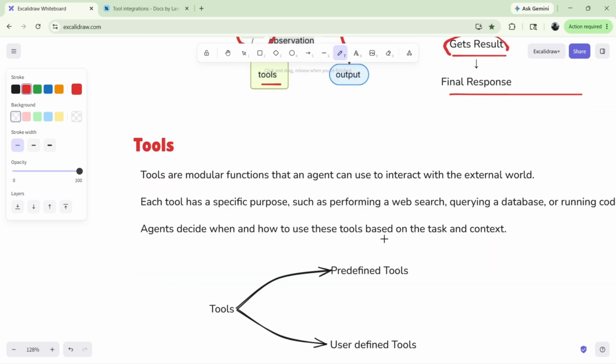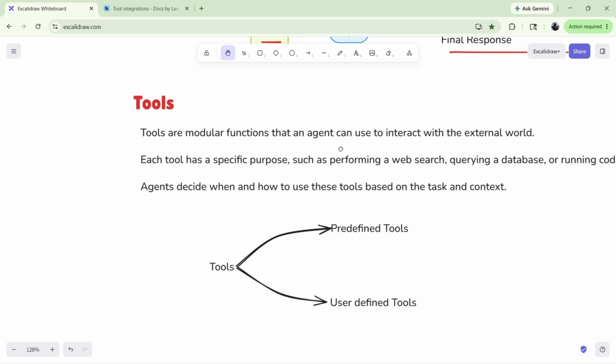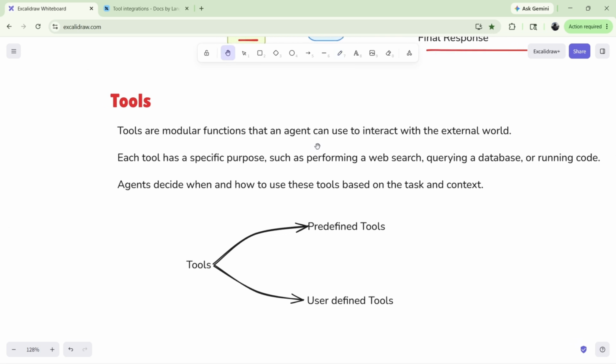And getting into the tool, what is a tool? A tool is nothing but a function that an agent can use to interact with the external world. Each tool has a specific purpose, as I said earlier, like calculating, performing web search, or giving weather reports.